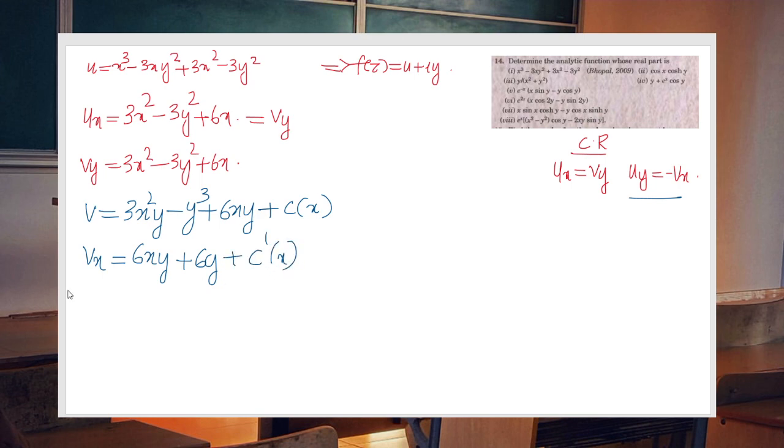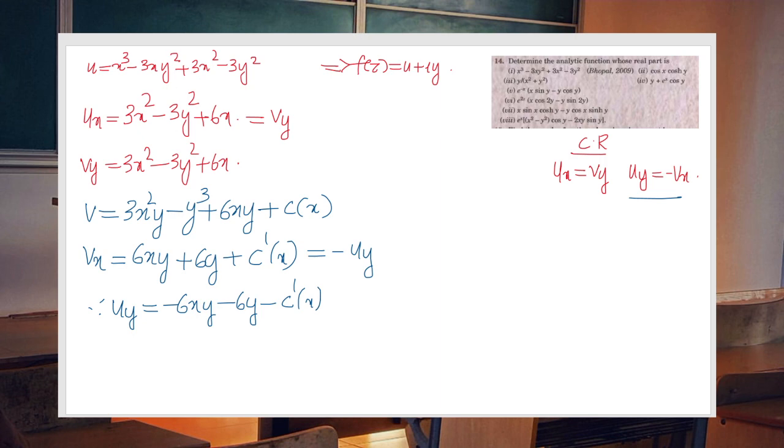That is vx. Now, this must be equal to minus uy. Therefore, uy is equal to minus 6xy minus 6y minus c dash of x.